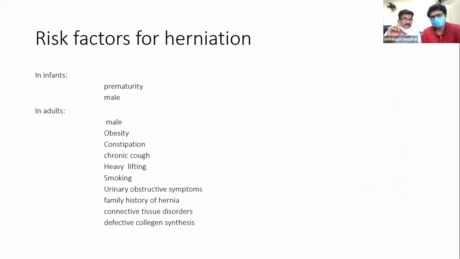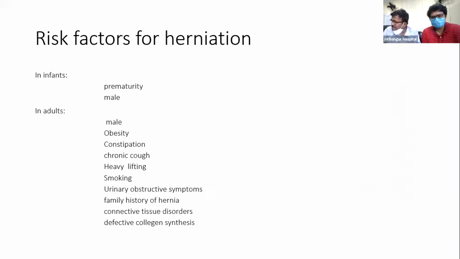It's not only risk factors. Patients having CLD, tense ascites, chronic constipation or prostatic enlargement, having chronic straining at micturition. These are all etiological factors, not only risk factors.